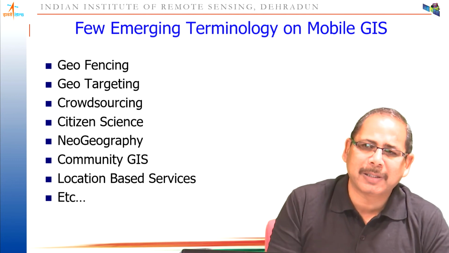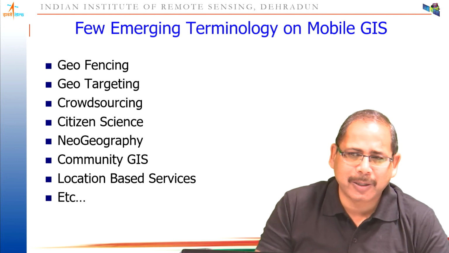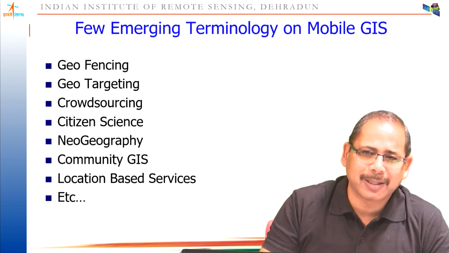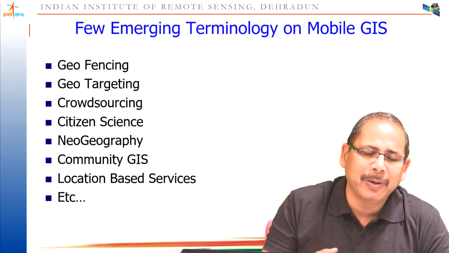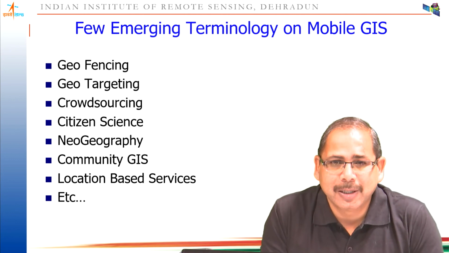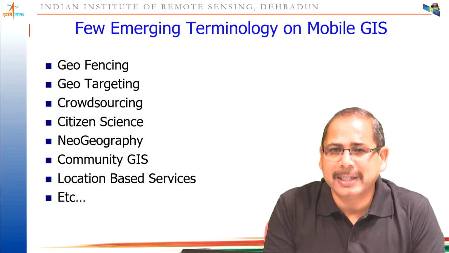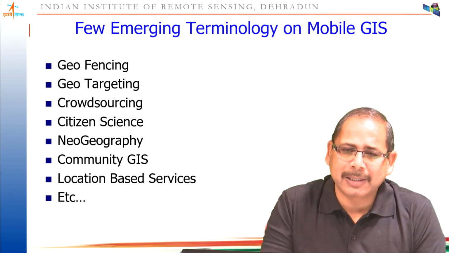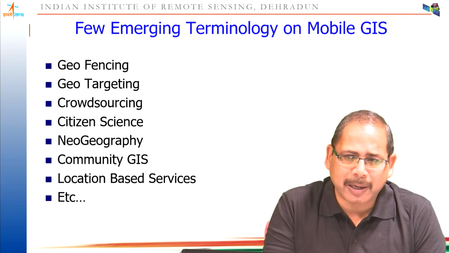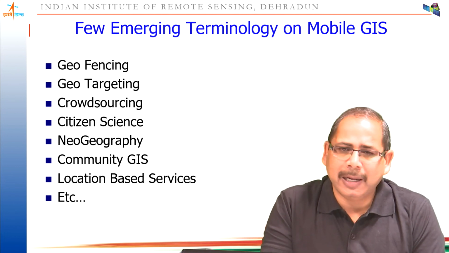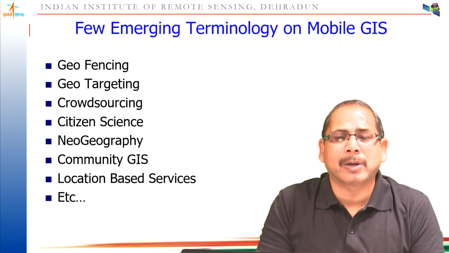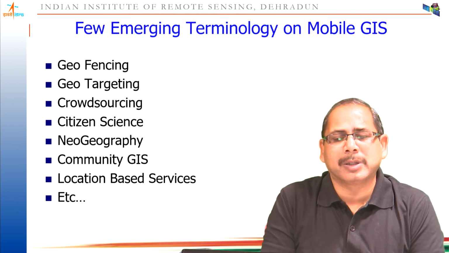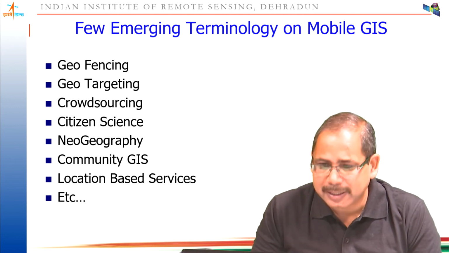Then location based services are very, very popular these days, like Ola, Uber, Zomato, Swiggy, all of which use location based services to give better services to customers. So these are a few popular applications of mobile GIS. As I told you in the architecture, two important sensors, your location and your camera, are very, very important for us. And more sensors can be integrated or connected with your applications through mini USB, so that better observations can be made. So it's a very brief presentation on this concept.